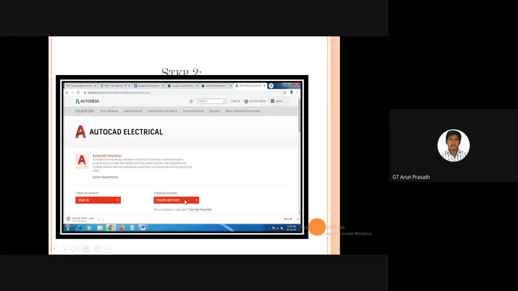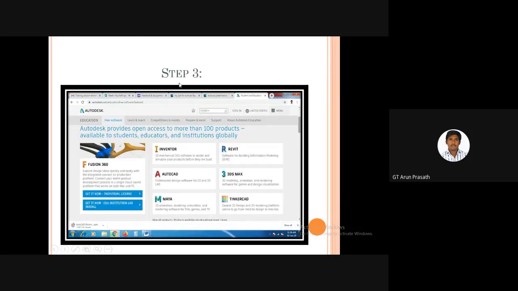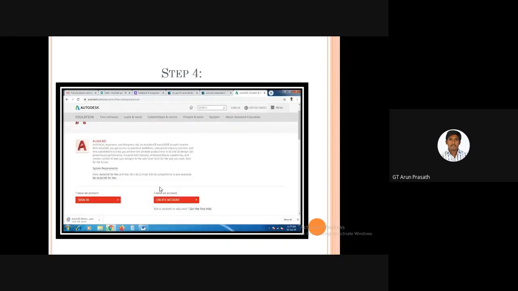Then the screen will appear like this. There are a lot of things in the taskbar. In this, I click the free software option, and a lot of software will appear. In that, I particularly want AutoCAD, professional design software for 2D and 3D computer aided drawing or drafting. Next, the screen will appear like this, and here I will create an account.